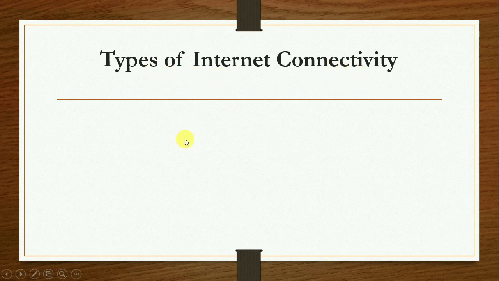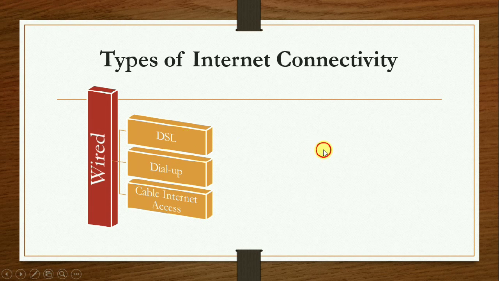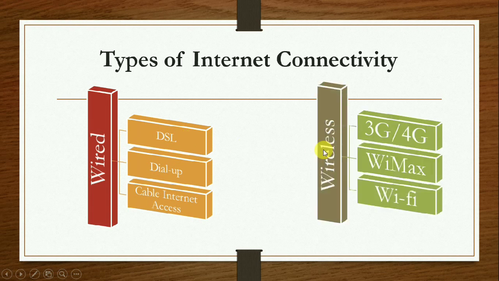There are two types of Internet connection, one is wired and the other is wireless. The wired connection has DSL, dial up, and cable internet access, whereas the wireless connection comprises 3G, 4G, WiMAX, and Wi Fi.